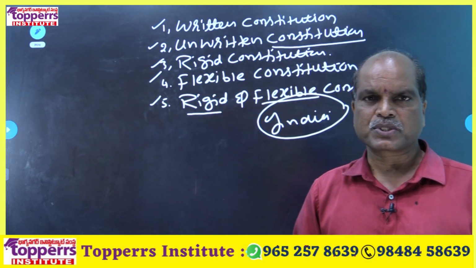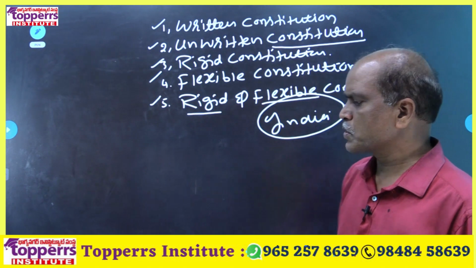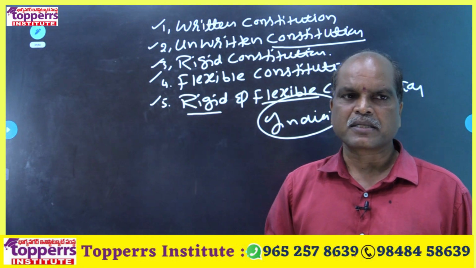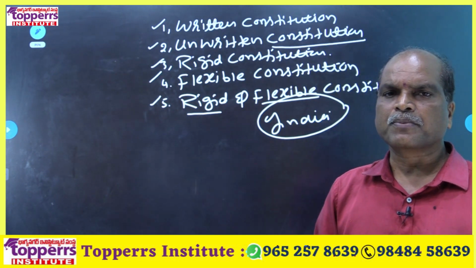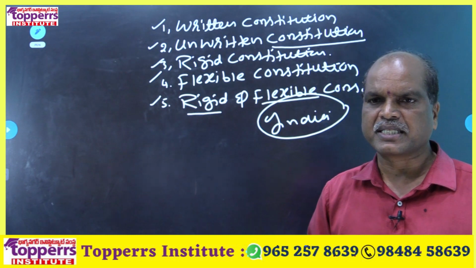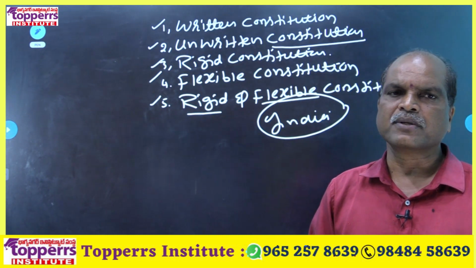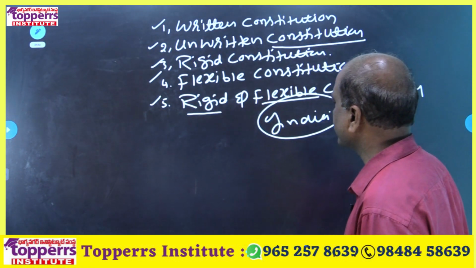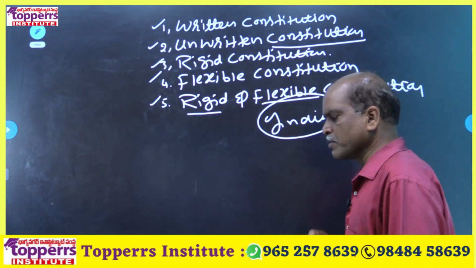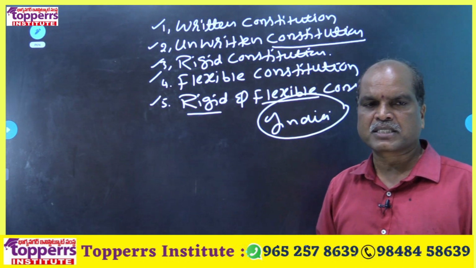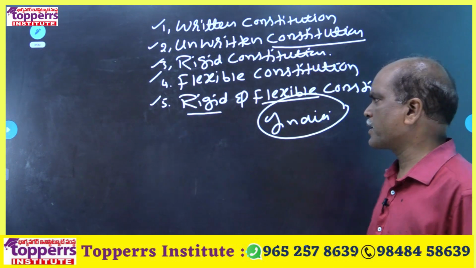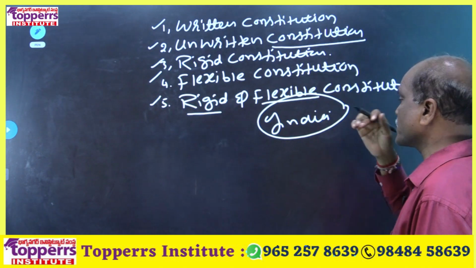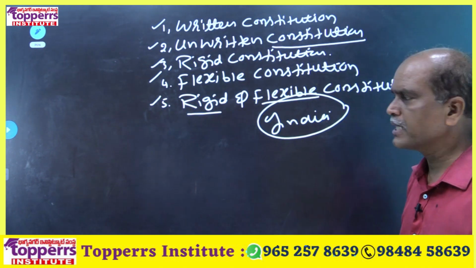Example, American Constitution. Flexible constitution means a constitution whose provisions can be amended very easily. Okay, it is called a flexible constitution. So these are types of constitutions in the world, right?